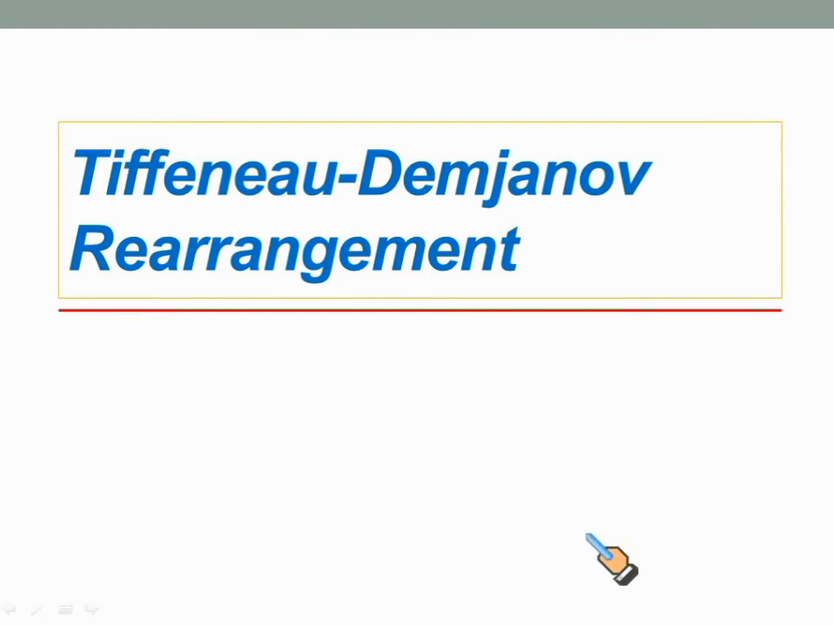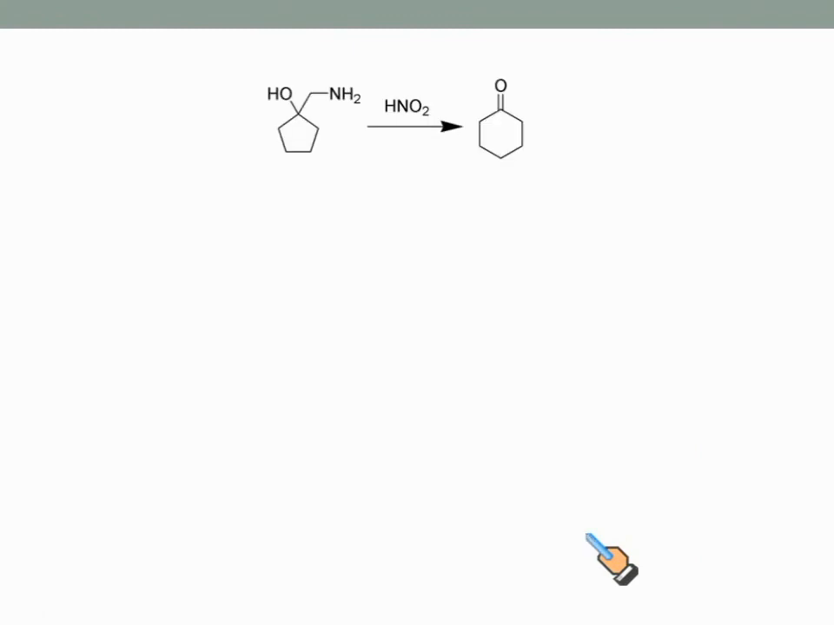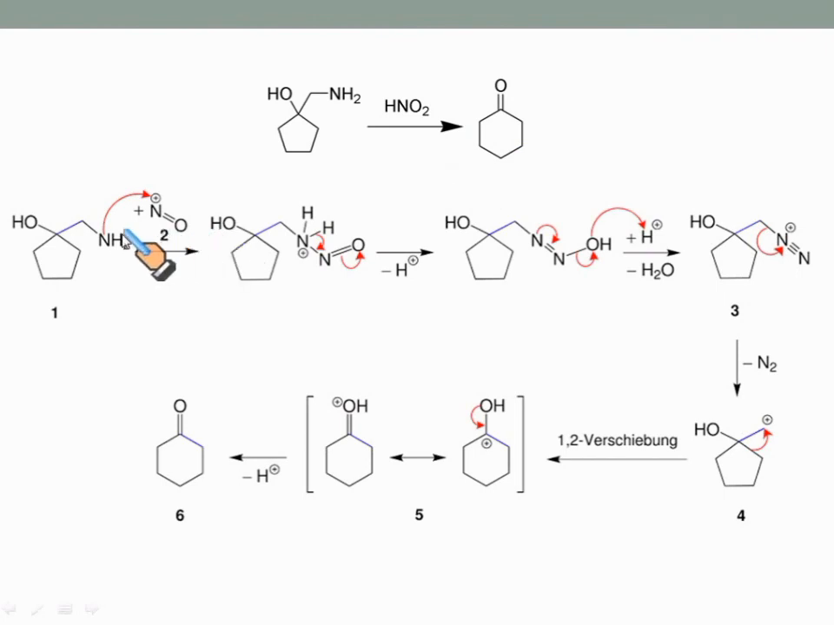Now the Demjanov rearrangement is a kind of semipinacol, pinacolone-type rearrangement. Here when an amino alcohol is treated with nitrous acid, it generates this ketone. Now what is the reaction mechanism?